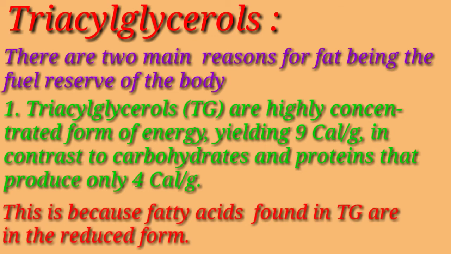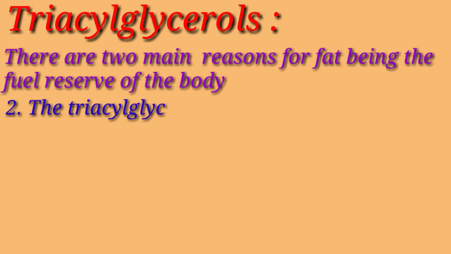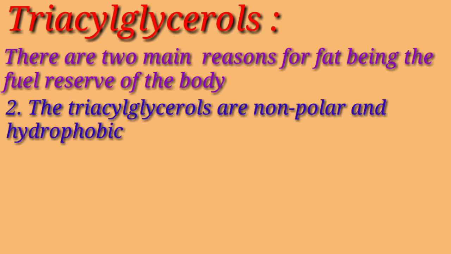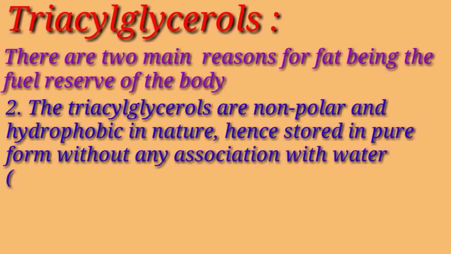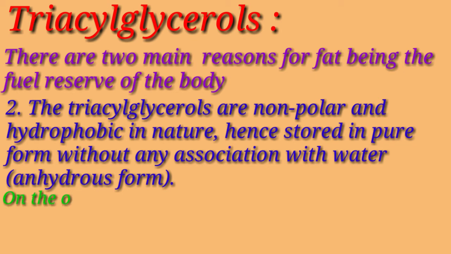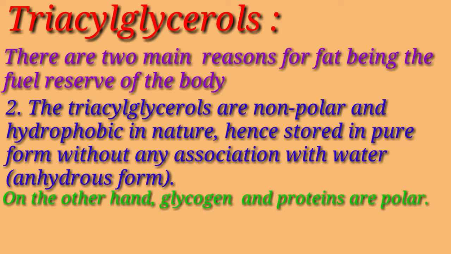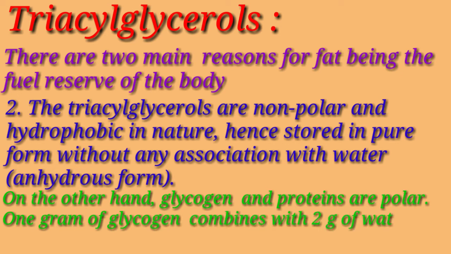This is because fatty acids found in triglycerols are in the reduced form. And second, triglycerols are non-polar and hydrophobic in nature, hence stored in the pure form without any association of water. On the other hand, glycogen and protein are polar. 1 gram of glycogen combines with 2 gram of water for storage.